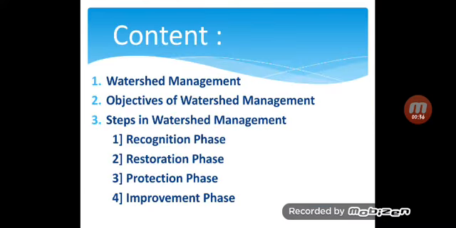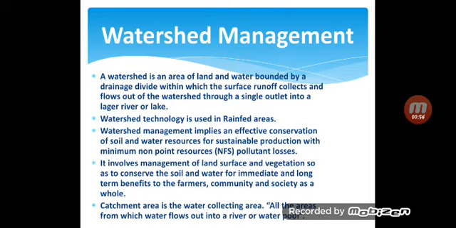So what are the contents? Watershed management, objectives of watershed management, steps in watershed management, that are four: recognition phase, restoration phase, protection phase, and last one it is improvement phase. So first one it is watershed management.